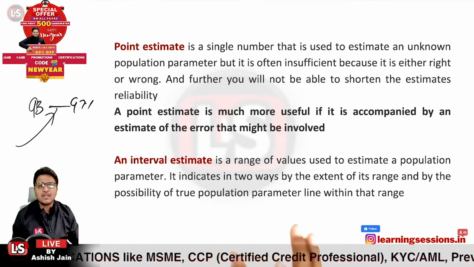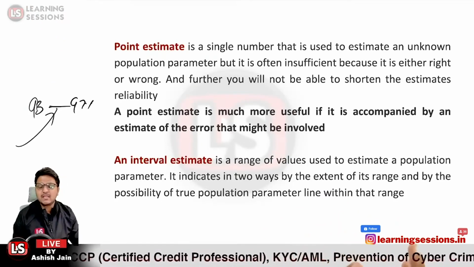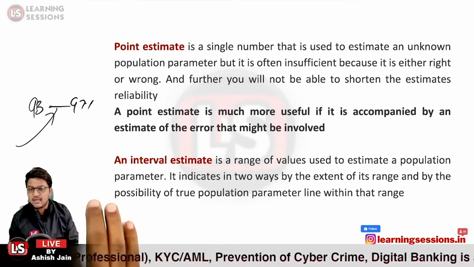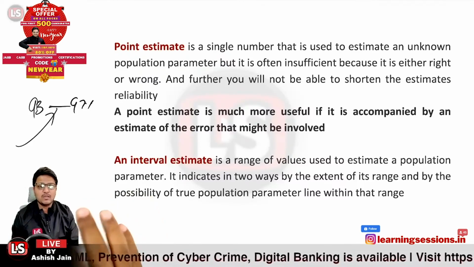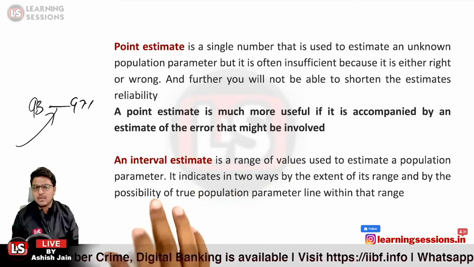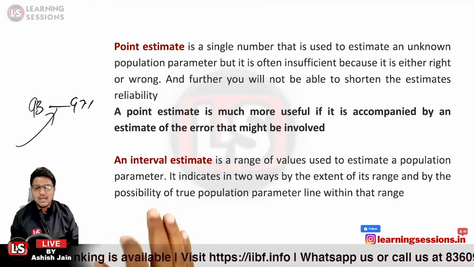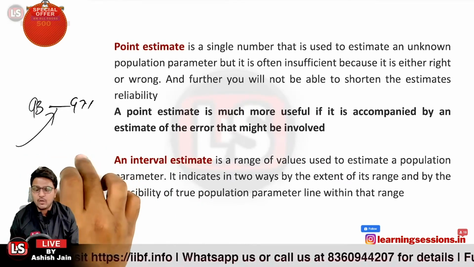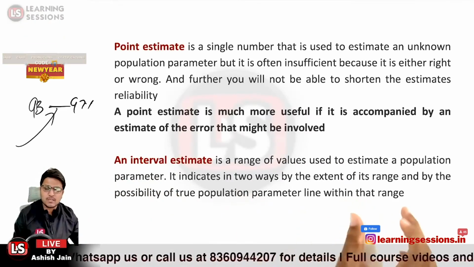It is indicated in two ways: by the extent of its range, and by the possibility of the true population parameter lying within this particular range. So if I say that 95% of the population is lying between this particular range, that would be related to what? That would be related to the factor of the possibility.